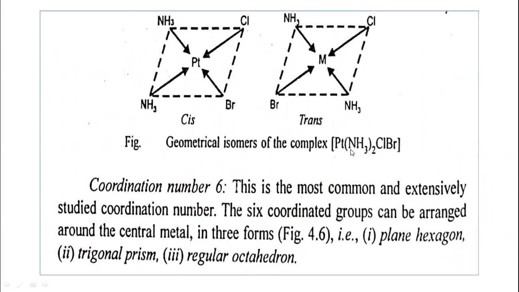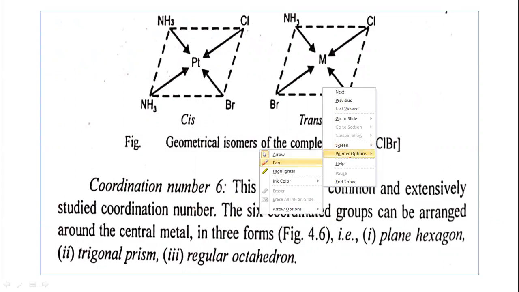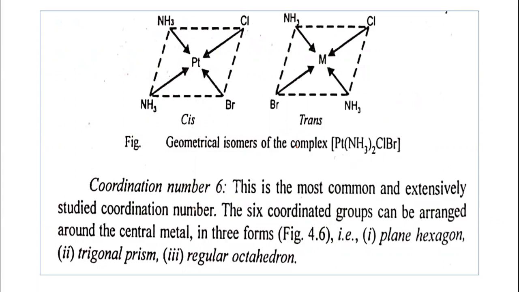Take another example: the geometrical isomers of the complex Pt(NH3)2ClBr. Of course, the coordination number 4 is here, and this is the type of the complex, Ma2Bc type. So see here, the cis isomer: the two ammonia molecules are on the same side of the platinum.